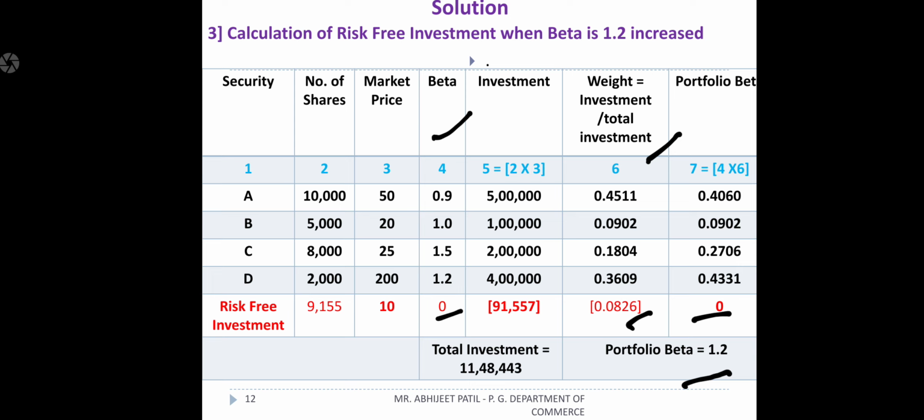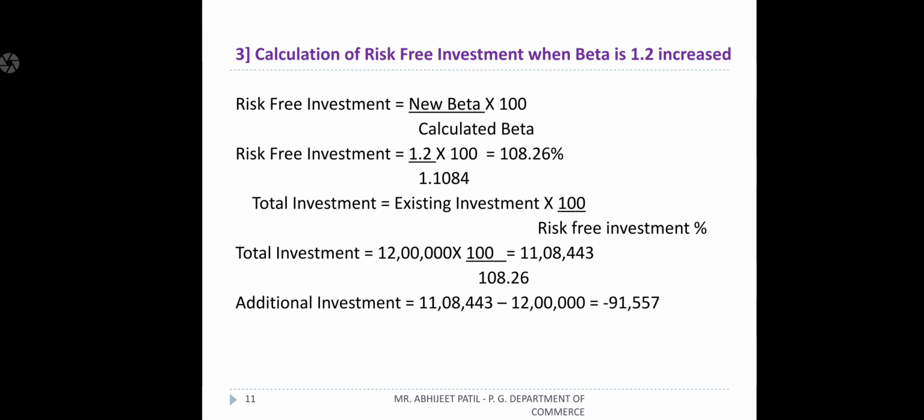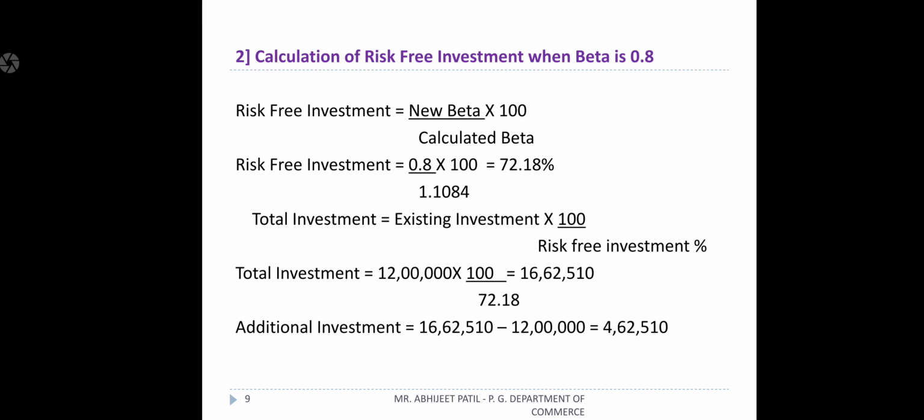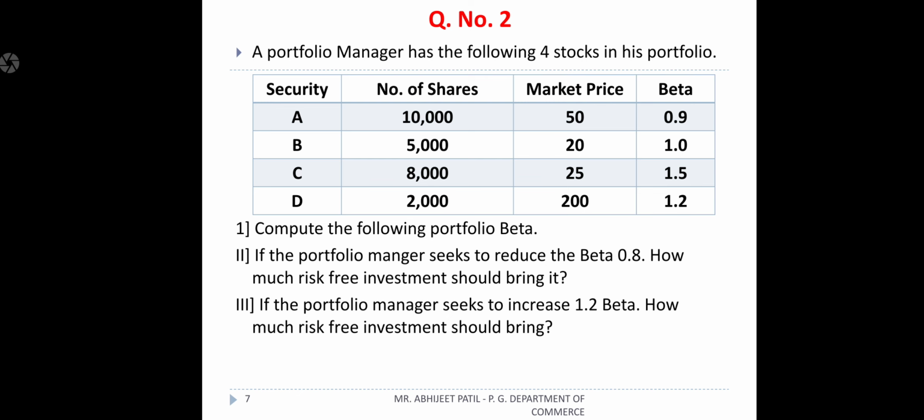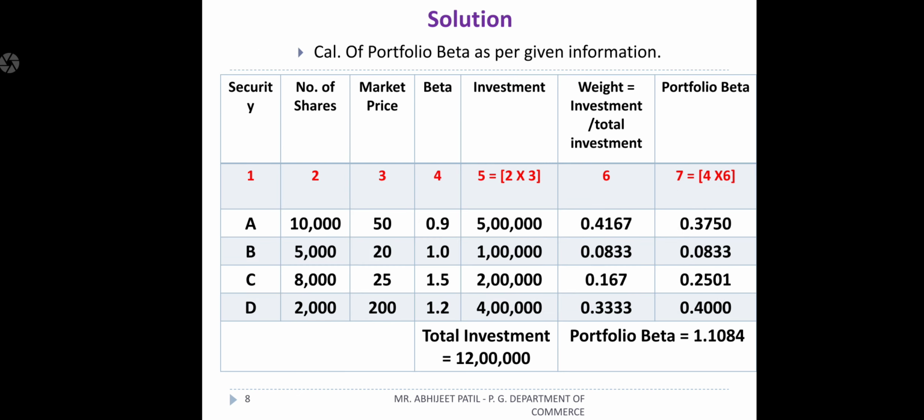So whatever amount we calculated as additional investment comes out correct. Your answer should and must come to the given condition; only then is your problem correct. If it does not reach 1.2, then whatever calculation we did is wrong. So always follow the steps of what we calculate for the question: as per the given situation, beta has to be calculated. See the columns carefully. For investment, first find the weight, then portfolio beta, and the total of that.